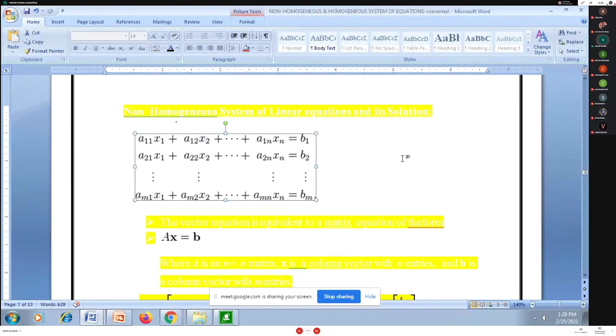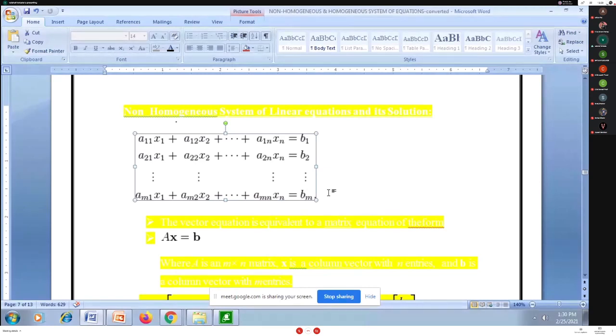See, I have a series of equations here. The first equation is a11 x1 plus a12 x2 plus up to a1n xn is equal to b1. The second equation is a21 x1 plus a22 x2 plus up to a2n xn is equal to b2. The last equation is am1 x1 plus am2 x2 plus up to amn xn is equal to bm. These are a system of equations.